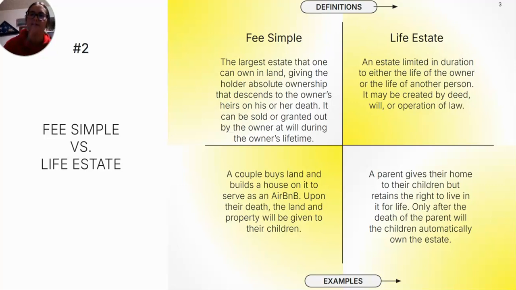A life estate is an estate limited in duration to either the life of the owner or the life of another person. It may be created by deed, will, or operation of law. For example, a parent gives their home to their children but retains the right to live in it for life. Only after the death of the parent will the children automatically own the estate.